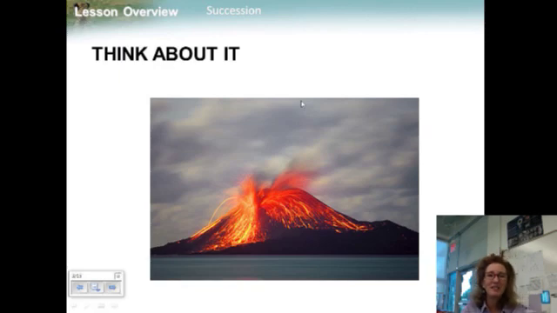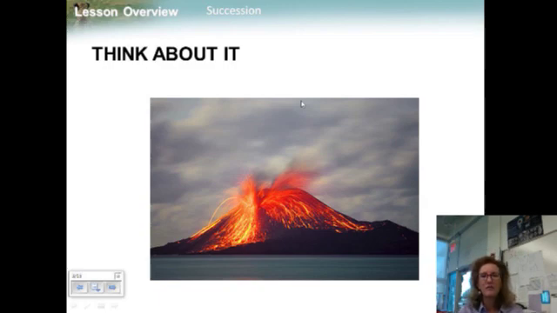In 1883, the volcanic island of Krakatoa in the Indian Ocean was blown to pieces by an eruption. The tiny island that remained was completely barren. Everything was killed on it. All life was killed on it, for the most part. There's always some little bacteria. Within 2 years, though, grasses were growing.